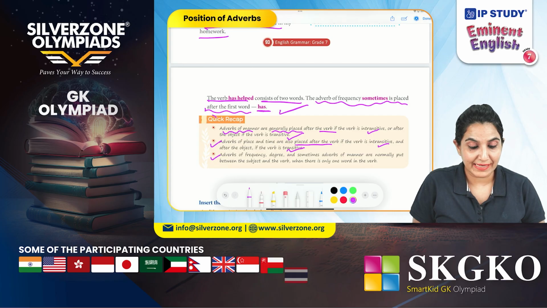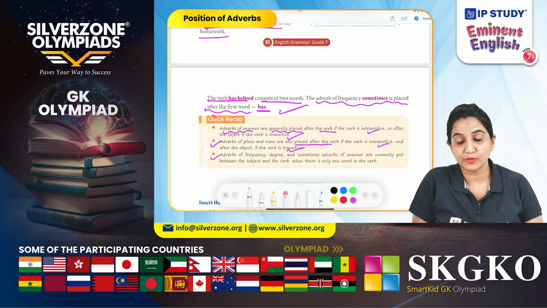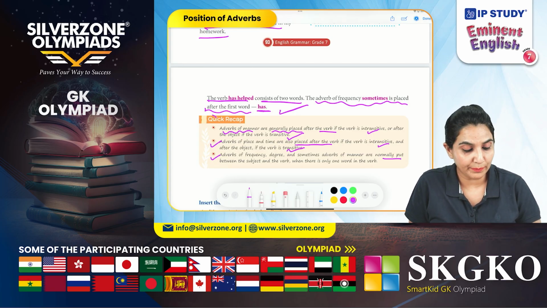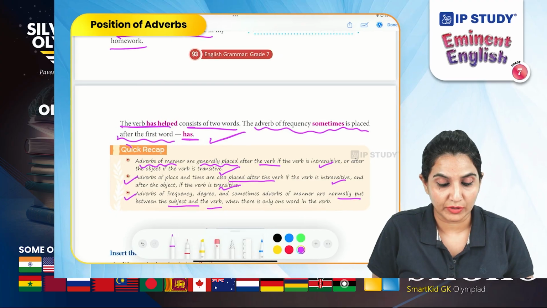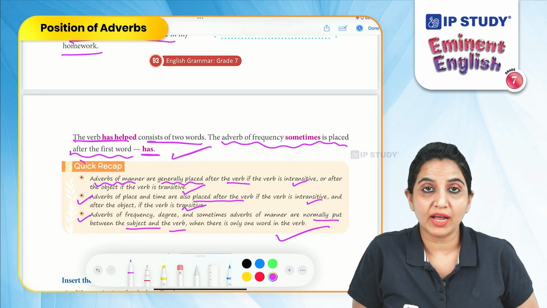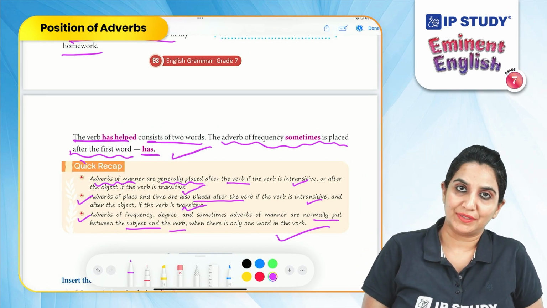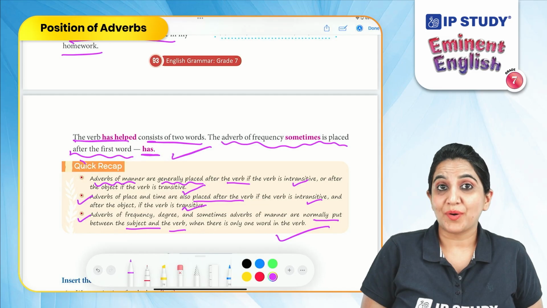Adverbs of frequency, degree, and sometimes adverbs of manner are normally put between the subject and the verb when there is only one word in the verb. So that was all about it.